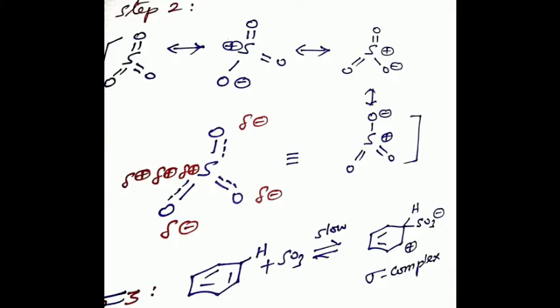In step 2, although SO3 is a neutral molecule, its sulfur atom carries a positive charge due to resonance of the molecule. Therefore, SO3 acts as an electrophile. The electrophile attacks the electron-rich benzene nucleus to form a sigma complex, that is a arenium intermediate. This intermediate is stabilized by the resonance.